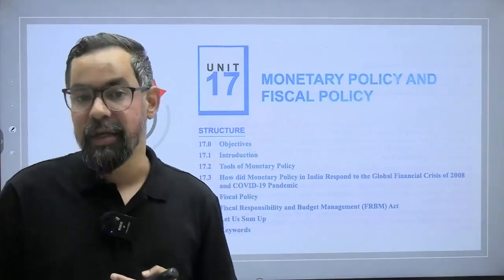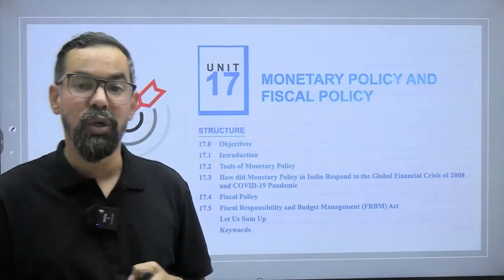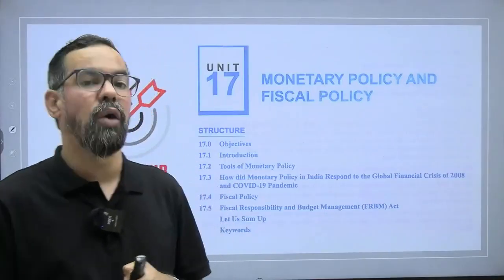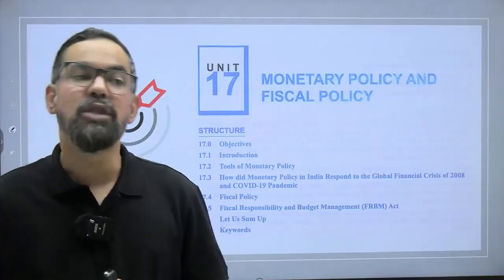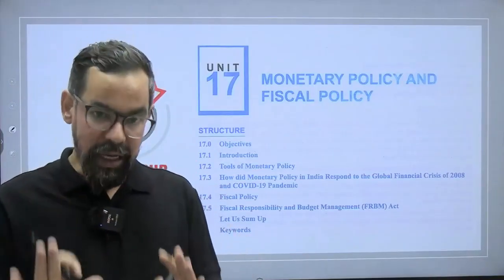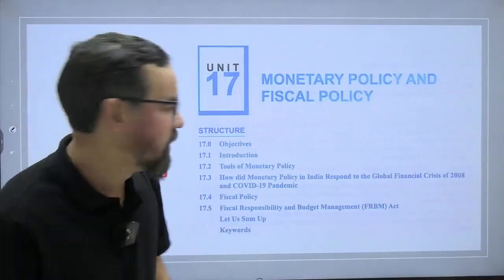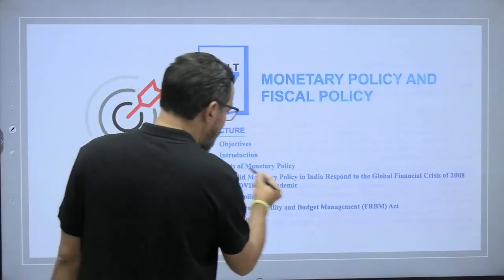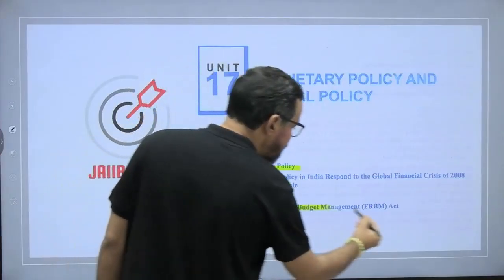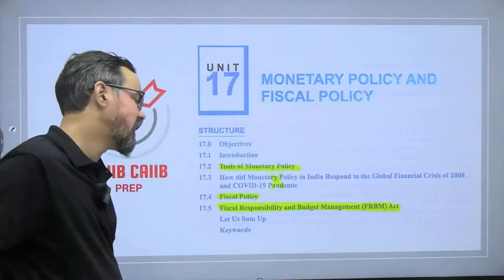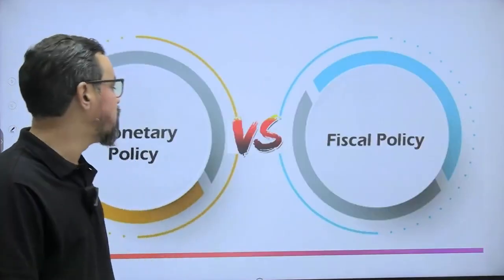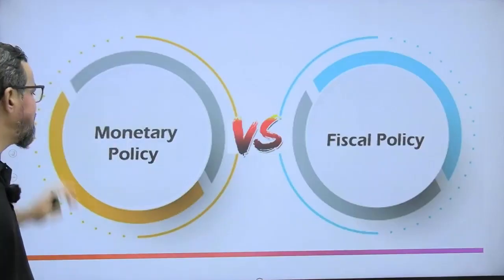But if it comes to the JAIIB examination, they have included the tools of monetary policy and the basics of fiscal policy. That means this topic is around 70 to 80% monetary policy, and the remaining belongs to fiscal policy itself, right? So tools of monetary policy, and fiscal policy and the FRBM Act 2003. These are the areas which are generally part of this, right? So when it comes to fiscal policy and monetary policy.